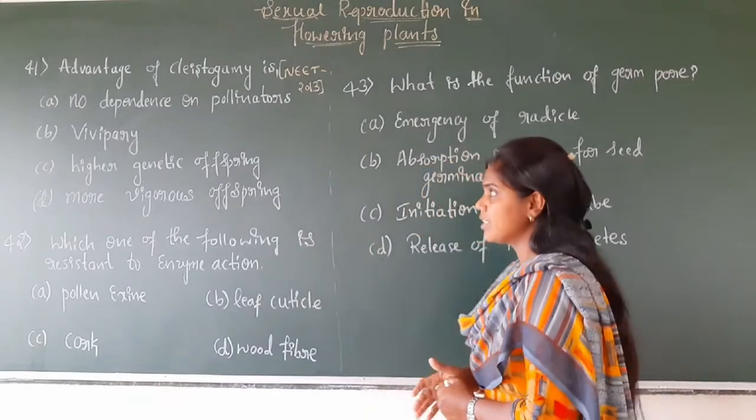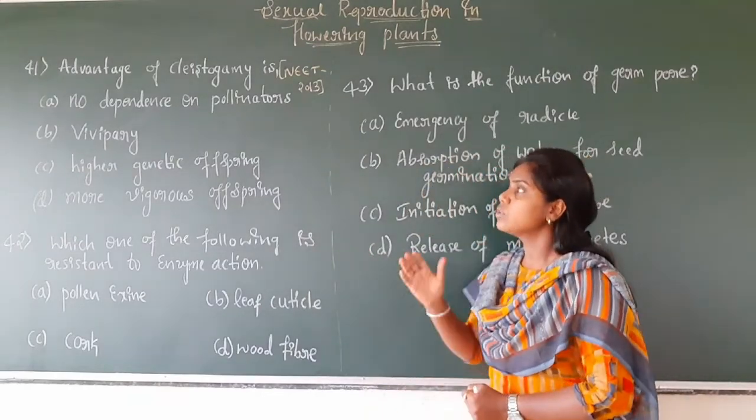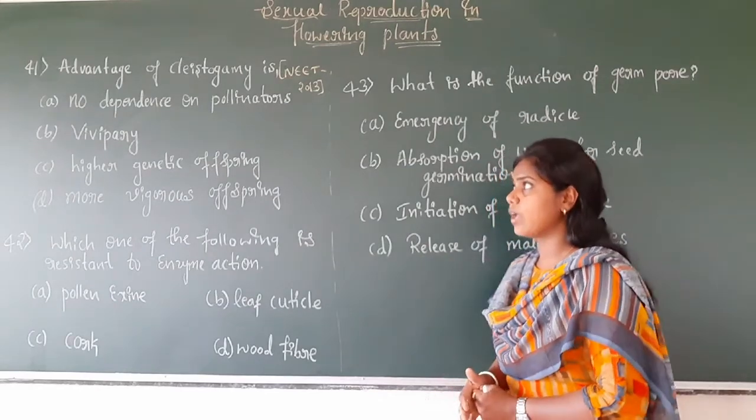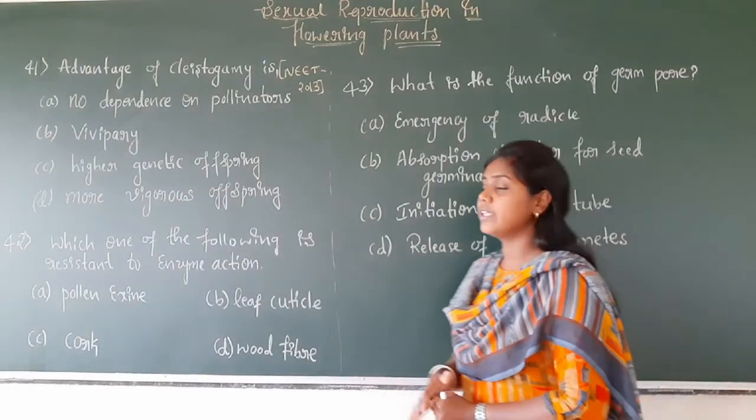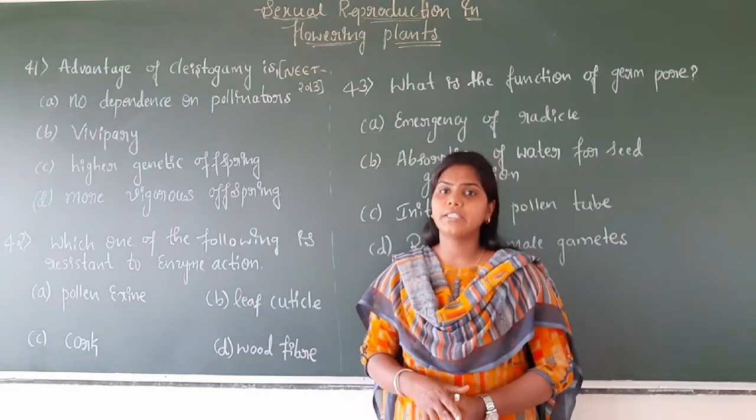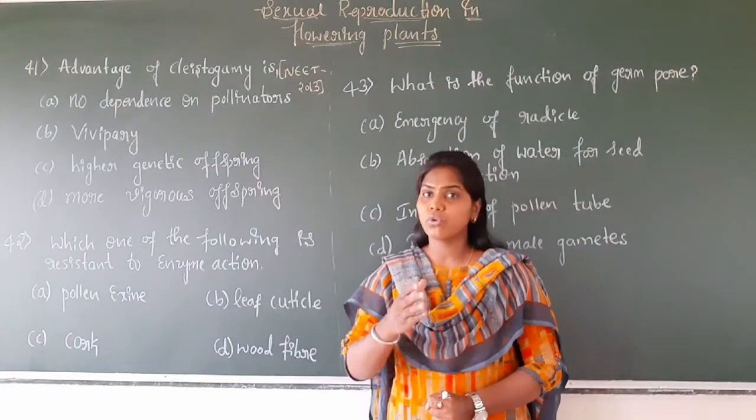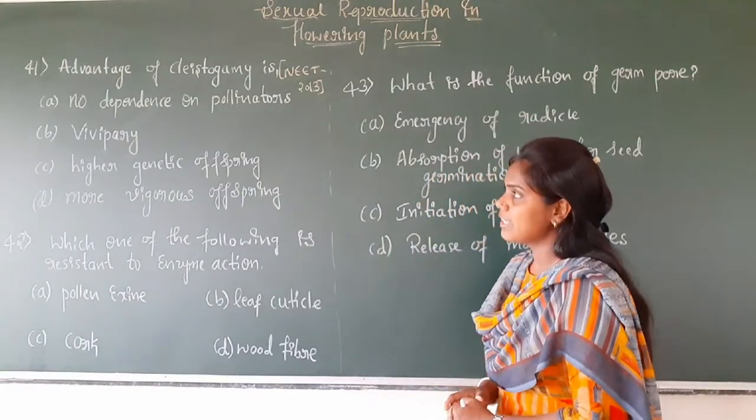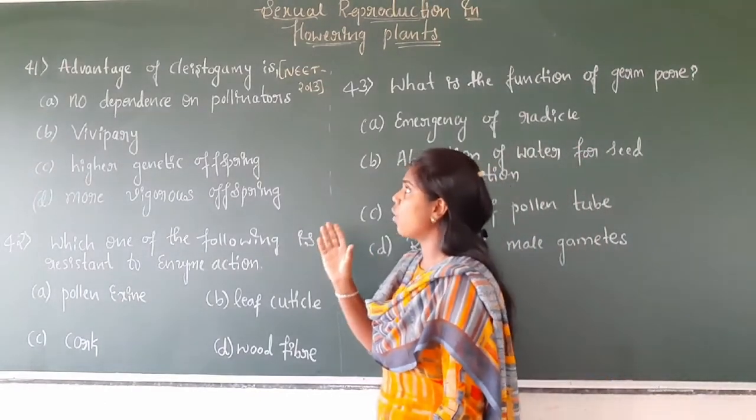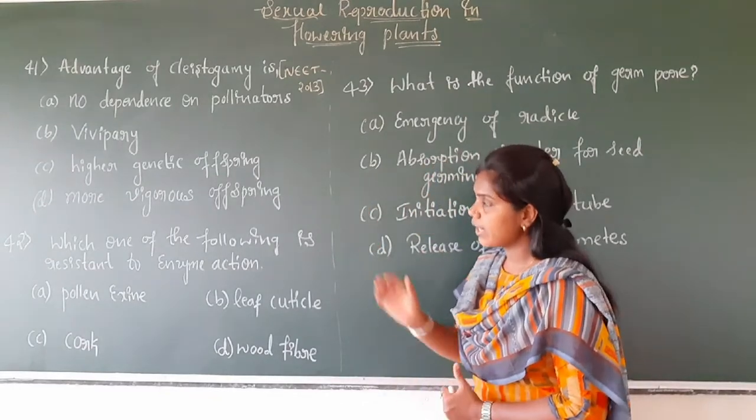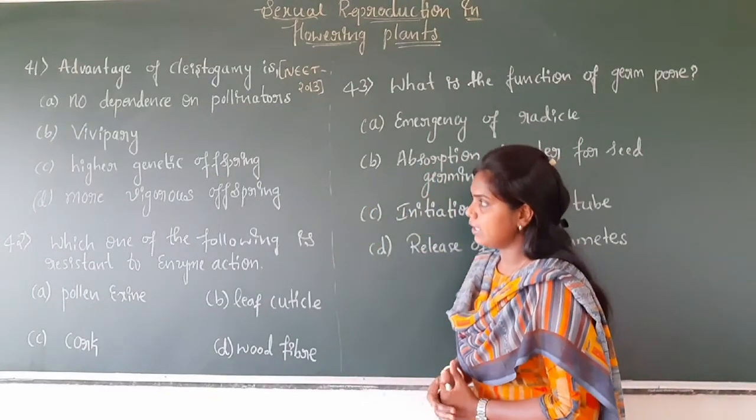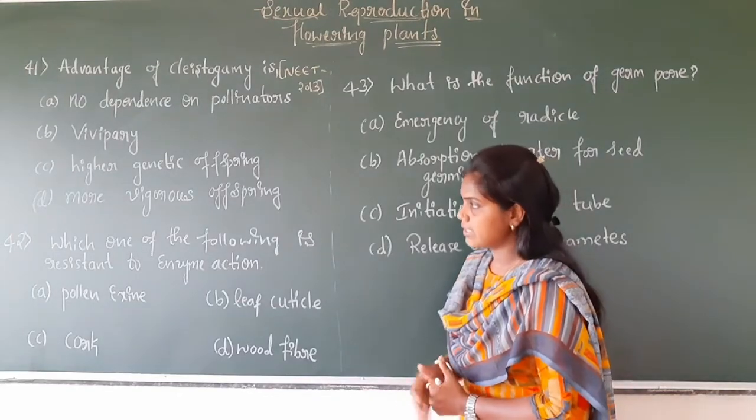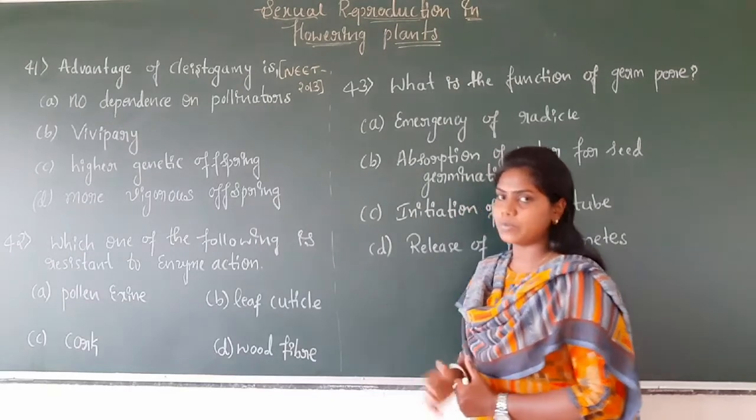So the question is, what is the advantage of cleistogamy? As we know, cleistogamy involves absence of pollinators as well as absence of cross pollination. Here the options are given below. Option A is no dependence on pollinators, option B is vivipary, option C is higher genetic offsprings, and D is more vigorous offsprings.